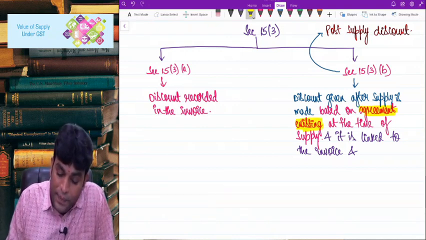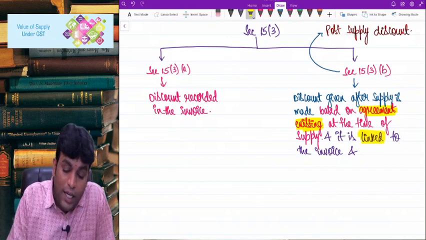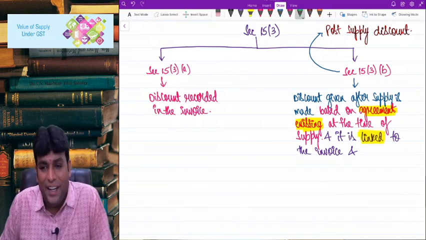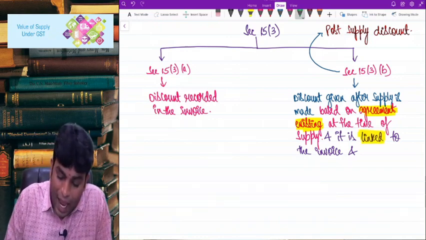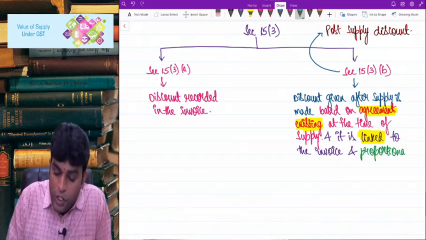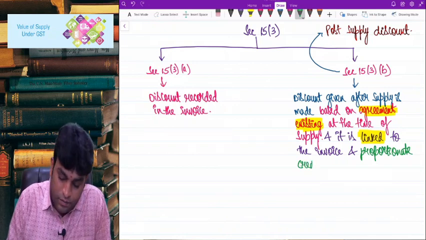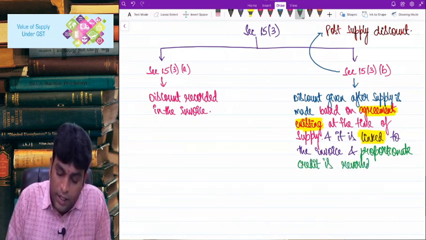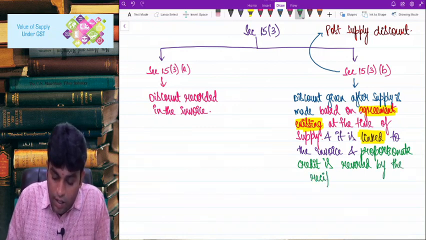That's very important. And I'll also highlight the word called linked to the invoice. And finally, last special condition, proportionate credit is reversed by the recipient.